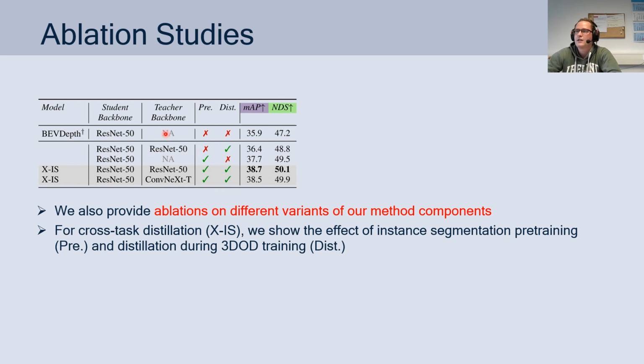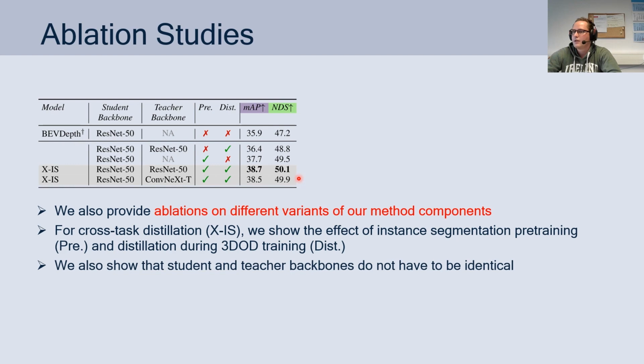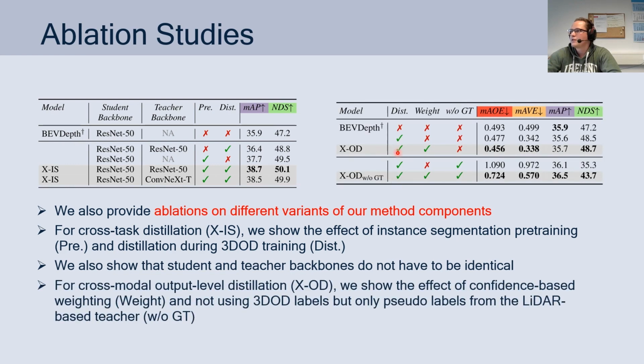For the cross-task distillation, for example, we experiment with different backbones, and we show the effect of using pre-training and knowledge distillation, where we observe that pre-training and knowledge distillation together achieve the best results. We also show that the output distillation removes the need for annotations, so we can apply our method also without using any ground truth at all and just using pseudo labels from the LiDAR-based teacher model. We can see that we have a bit of decreased performance, but it still works reasonably well.